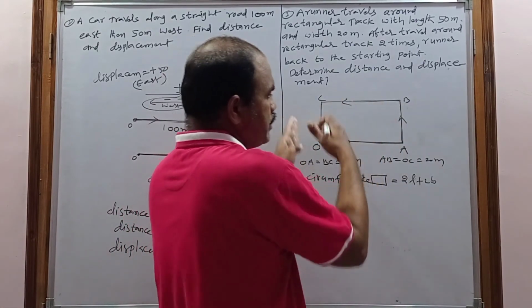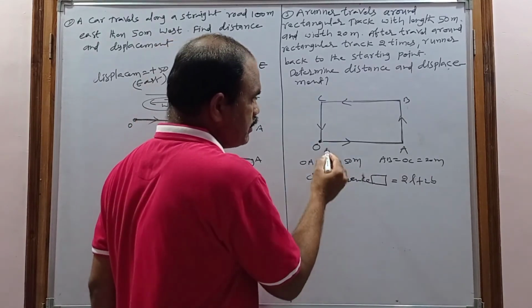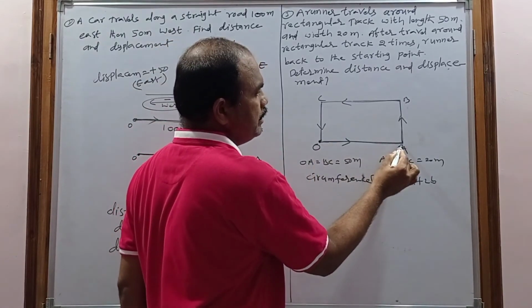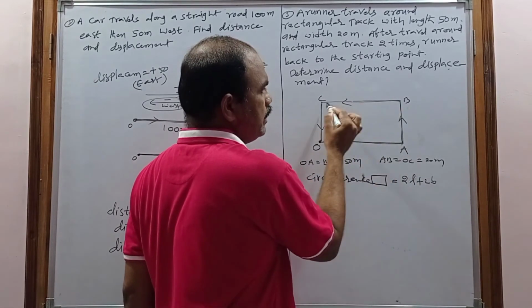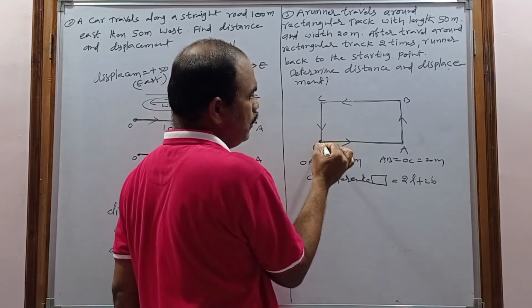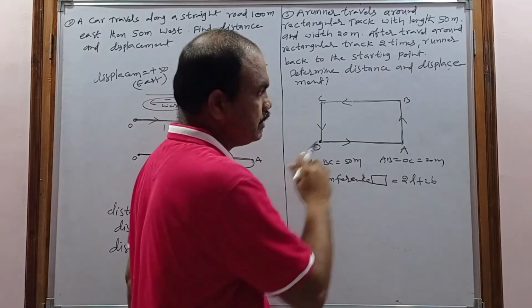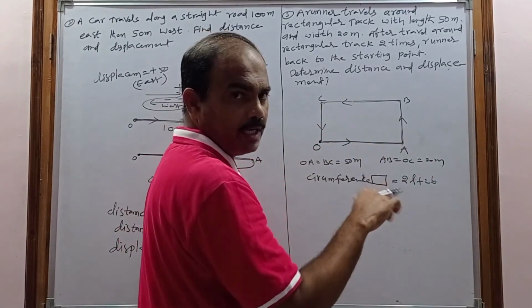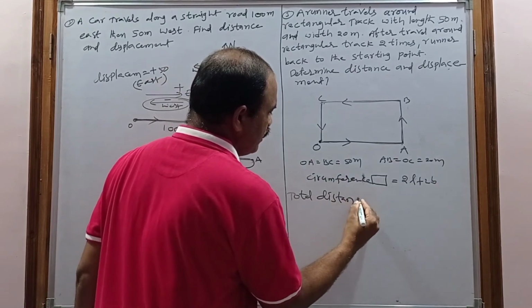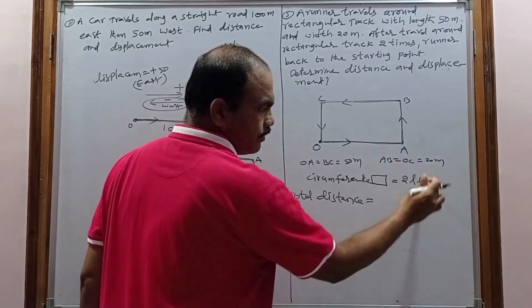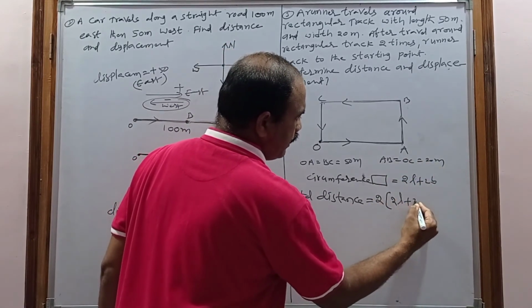But he completed how many times? 2 times. So he covered the track 2 times. One time cover is how much distance? O to A is L, A to B is B, B to C is again L, and C to O is again B. L plus L is 2L, B plus B is 2B. This is one time, but he covered 2 times. So the total distance is 2 times of 2L plus 2B.